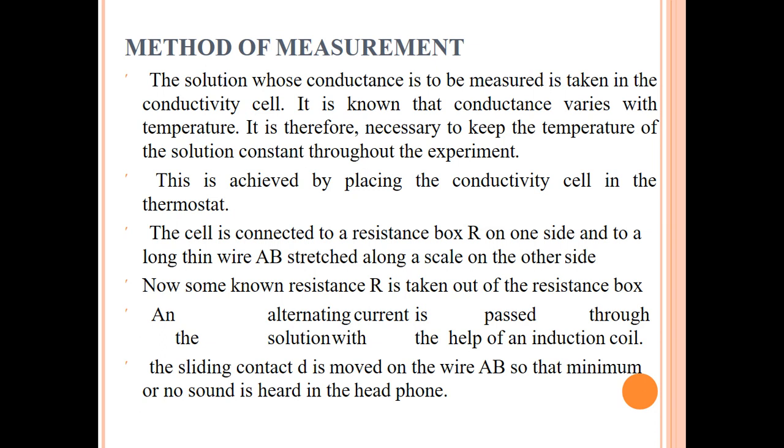Now some known resistance R is taken out of the resistance box and an alternating current is passed through the solution with the help of the induction coil. Sliding contact, which is denoted as D, is moved on the wire AB so that minimum or no sound is heard in the headphone.